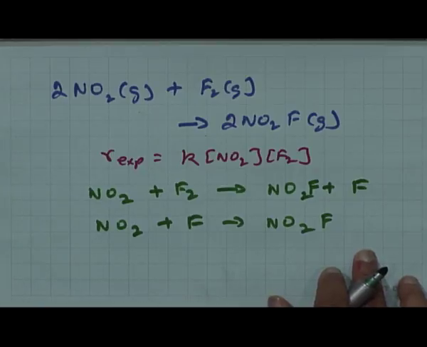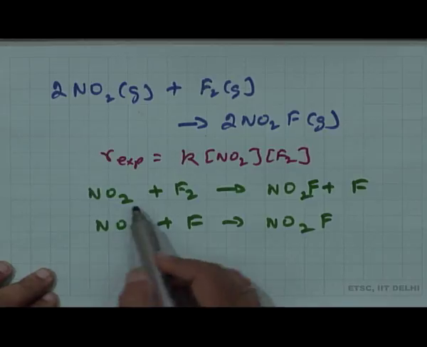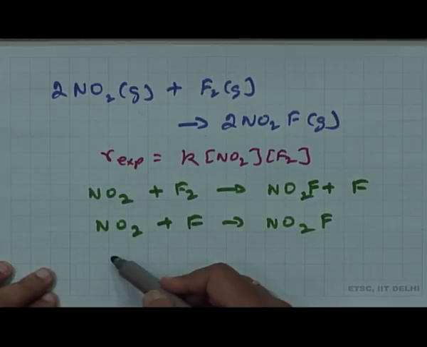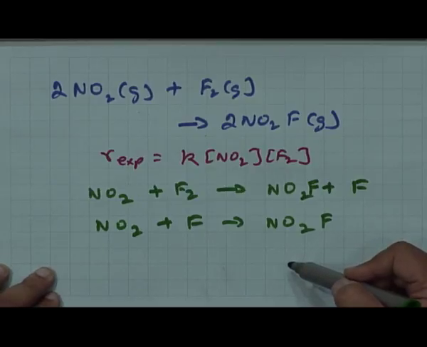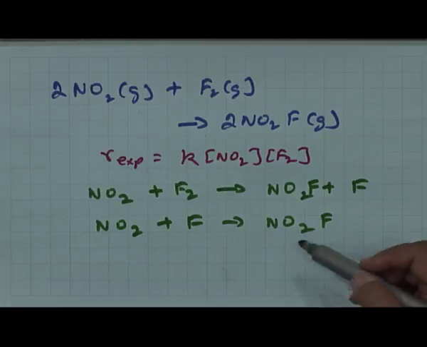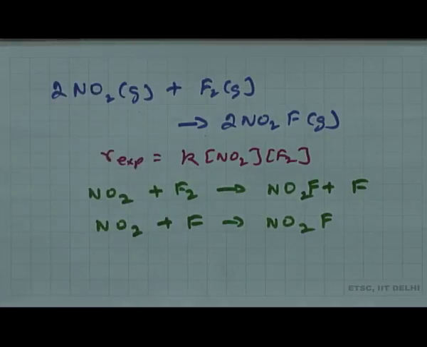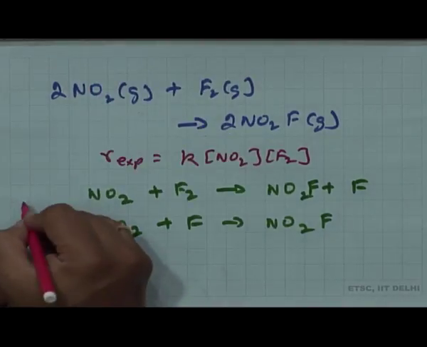The first check is you add these two up, what you see is you get 2NO2 plus F2 giving you 2NO2F, right. So, hence when I add this up I get back the balanced chemical equation. Now, the proposed mechanism says that this is the slow step.